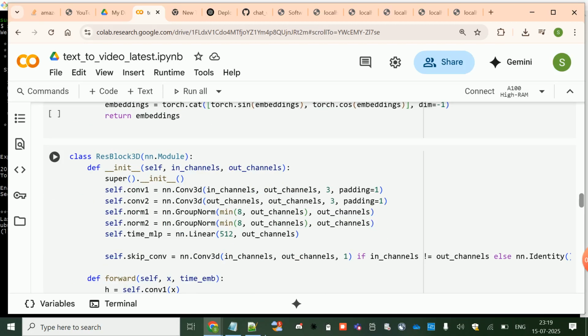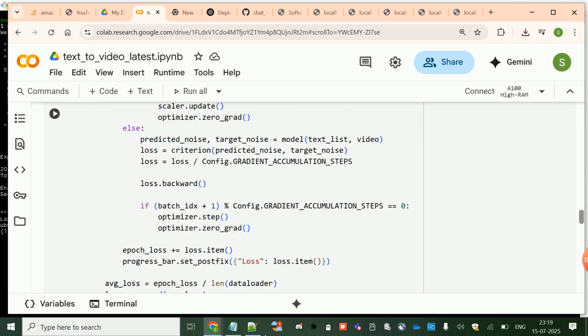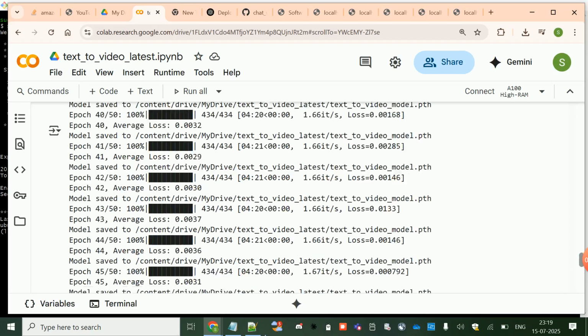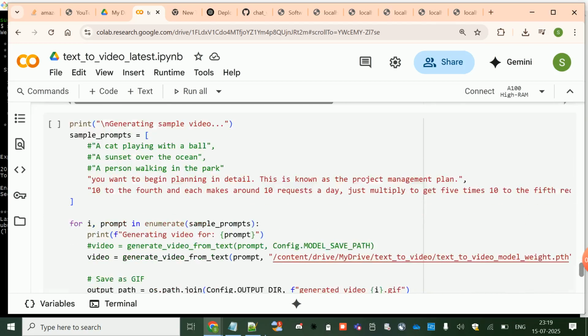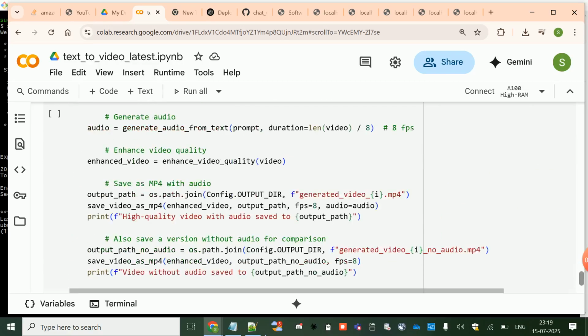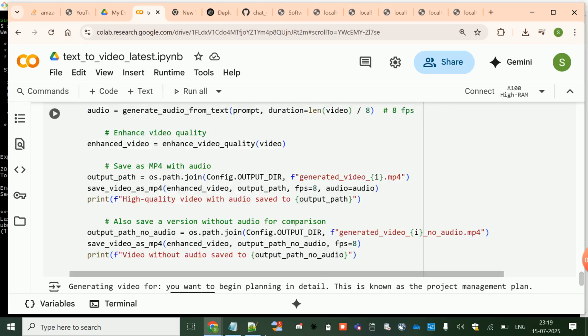The output of this particular program is the video content. You can see these charts here showing the loss and training and all. And then we have generated the video.